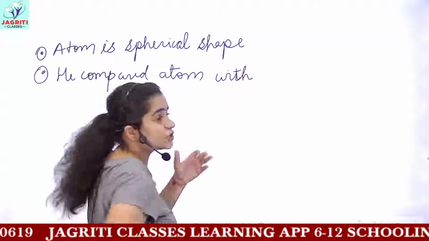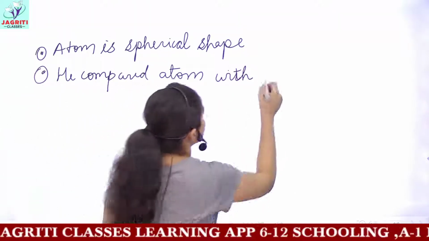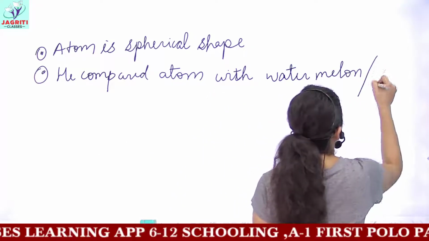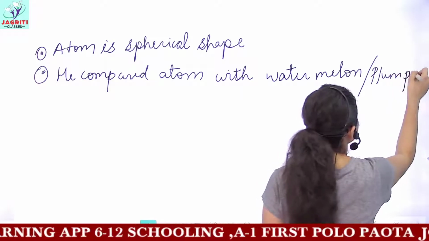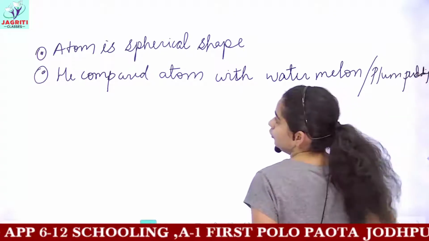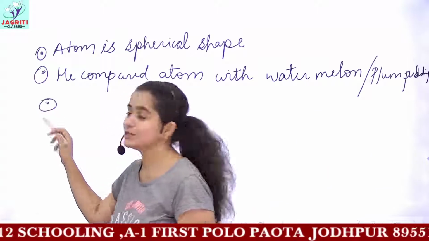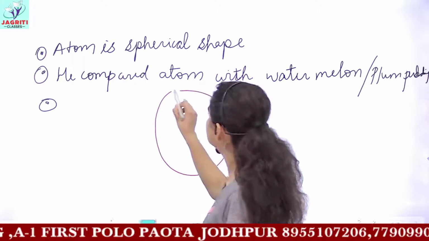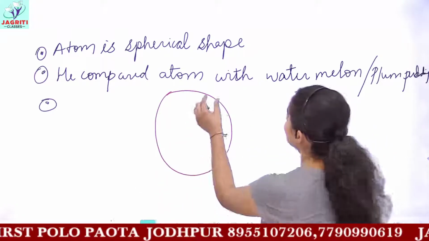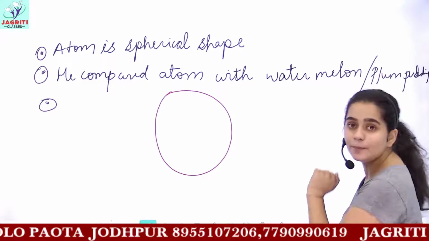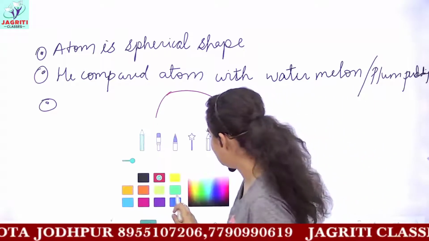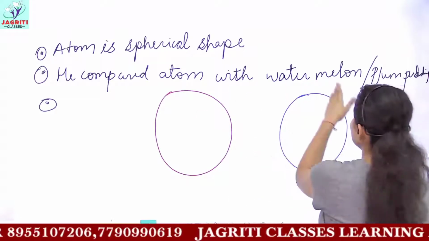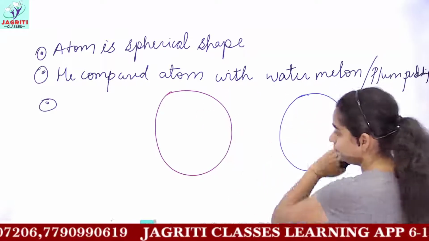He compared the structure of atom to be similar to the watermelon or the plum pudding. Okay, we draw a sphere here. This is a sphere. Then he said that atom is similar to a watermelon or plum pudding. Let's consider a watermelon here, and let's consider this is a plum pudding. So I am explaining, taking reference of both, that is watermelon and plum pudding model.